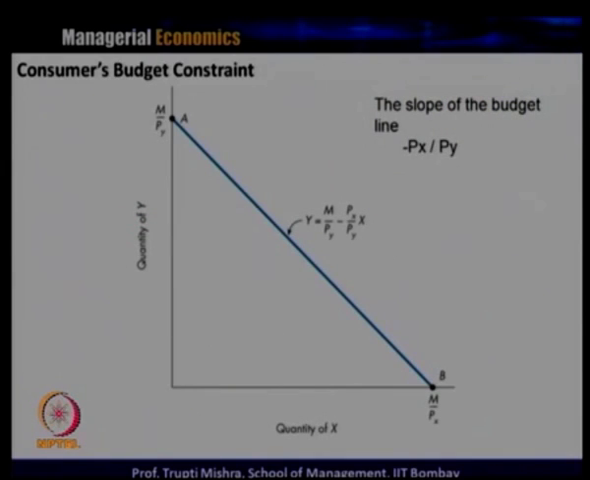This is the graphical representation of the budget line, and in the graph we represent A and B as the budget line. At point A, on the y axis, the value is M by Py, because the entire money income is spent on only one of the goods. Similarly, at the other extreme, we get M by Px, where also the entire income is spent only on the consumption of that good. Let us see how we can draw this budget line.